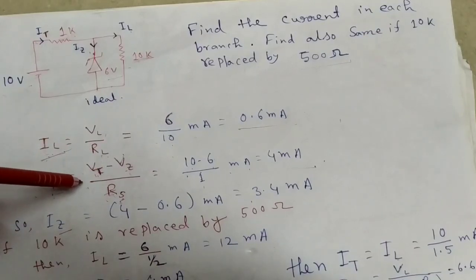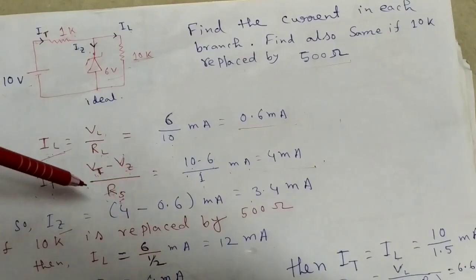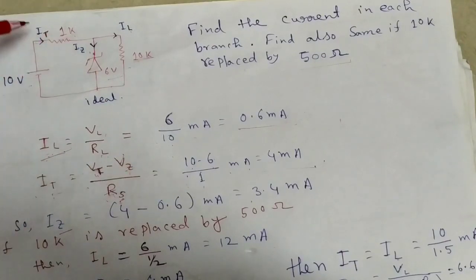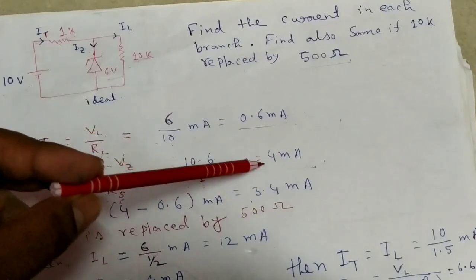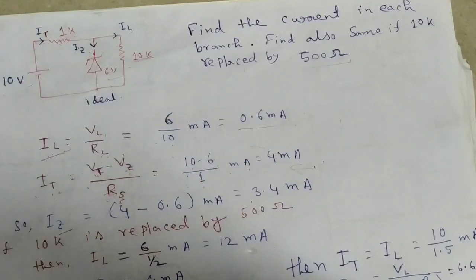Here the total voltage is 10 volt, the Zener voltage is 6 volt, and the source resistance is 1 kilo ohm. So we can easily find I total equal to 4 milliampere.